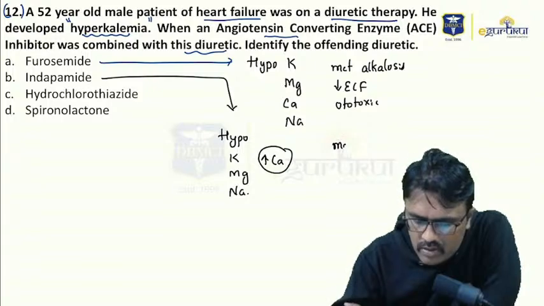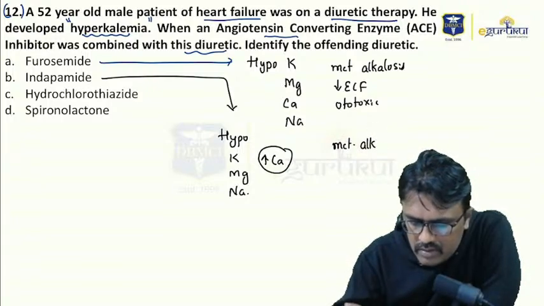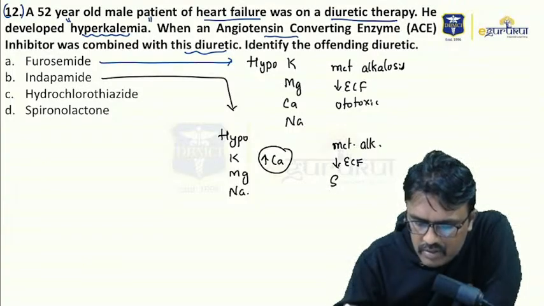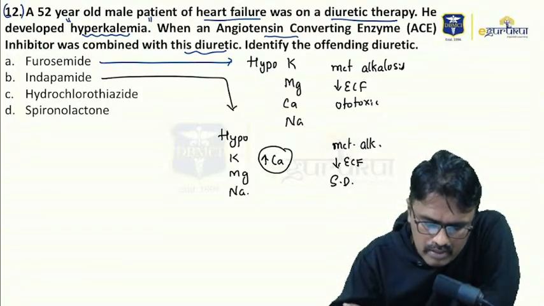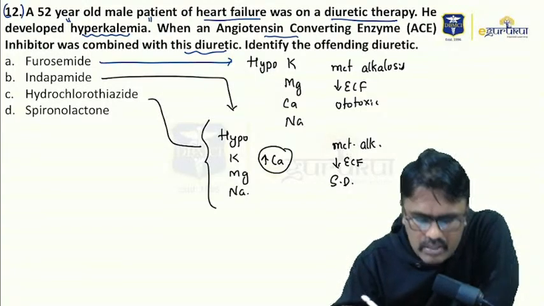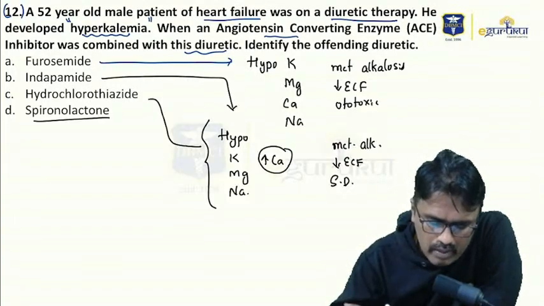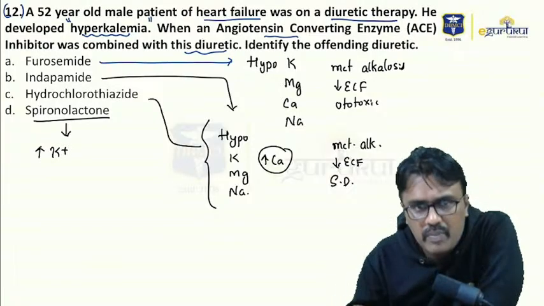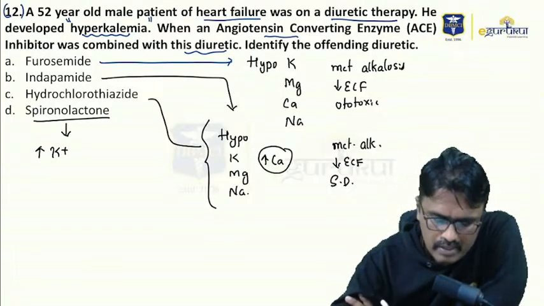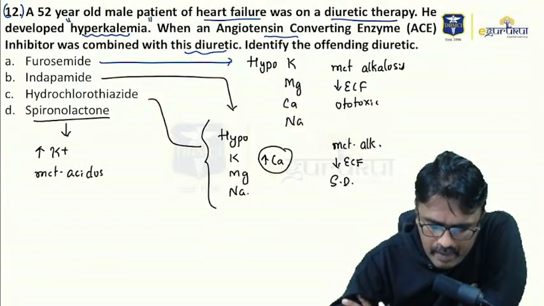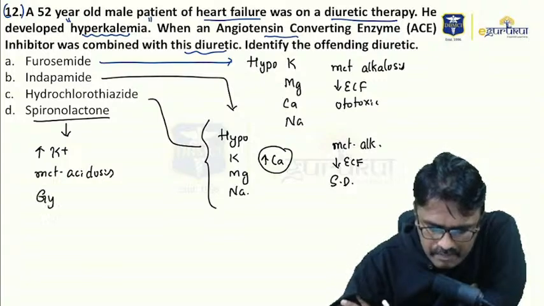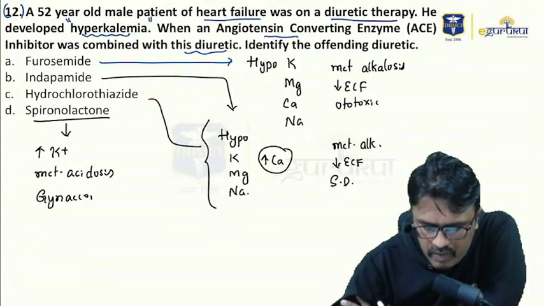But it can also cause metabolic alkalosis. It can decrease ECF, and it can produce sexual dysfunction. Similarly, we have hydrochlorothiazide, which can also cause the same. This is also a thiazide diuretic. Coming to spironolactone, it can increase potassium because the name itself is telling you it's a potassium sparing diuretic. Along with that, it can produce metabolic acidosis, then gynecomastia. So these are the problems we have with spironolactone.